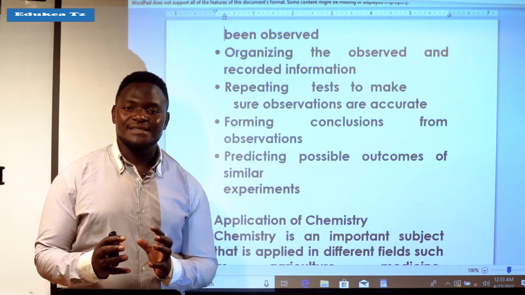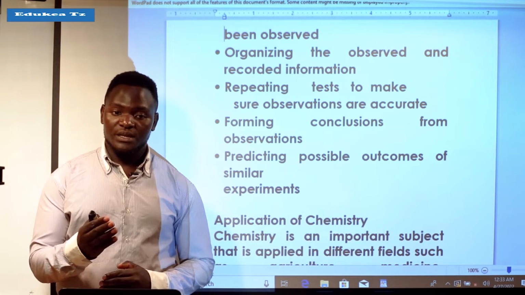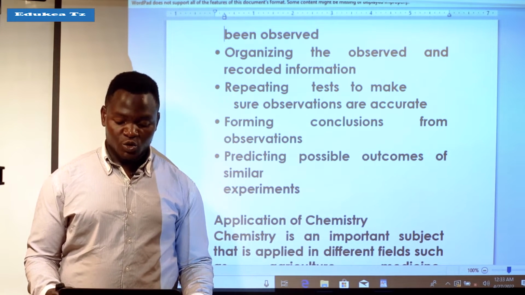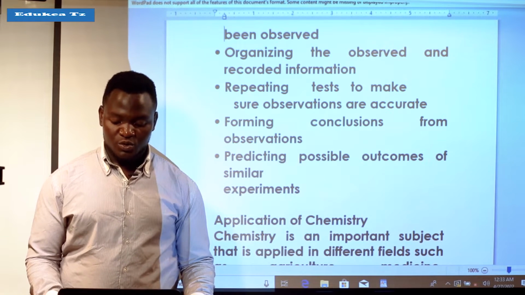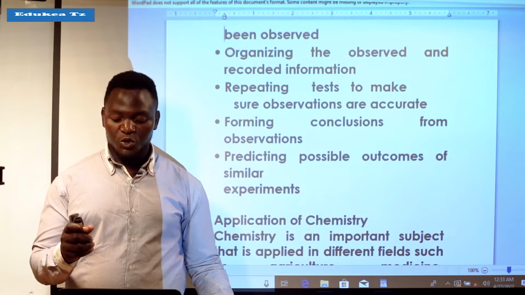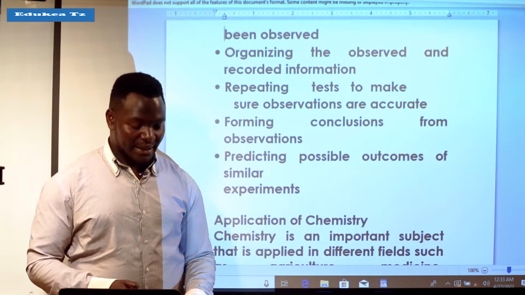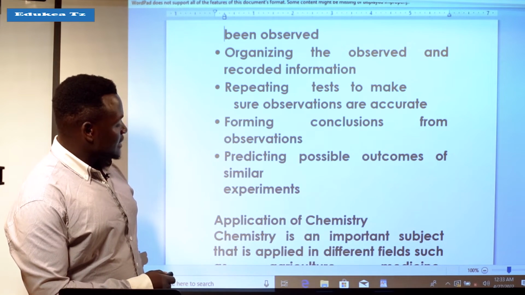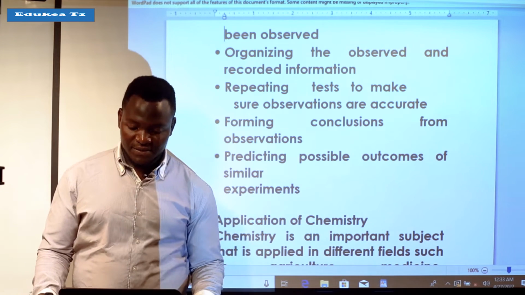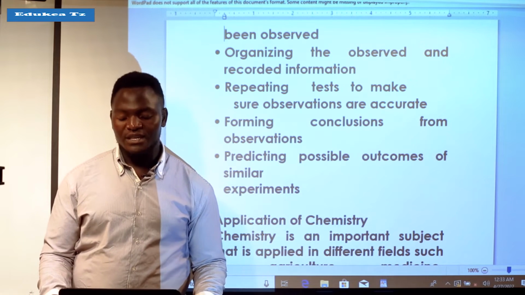You have to organize the information that you have observed from the field and recorded, so that you can make a good experiment. And the next step is repeating testing to make sure observations are accurate.